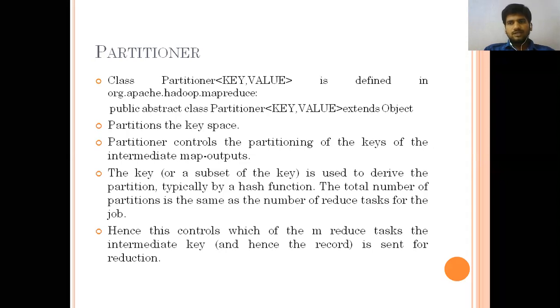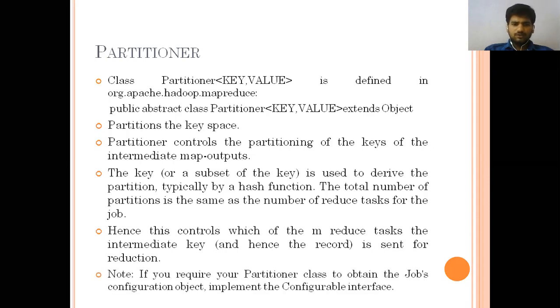Okay. So once the key value pairs are there, we need to make partitions based on, for example, a common key value. Then we make one partition, and that partition is handed over to the reduce function to perform the job. So that is the partition. Here we also have one small important note: if you require your partitioner class to obtain the job configuration objects, implement the Configurable interface.